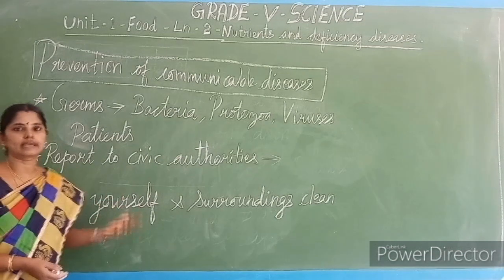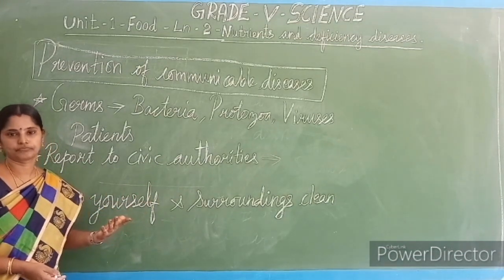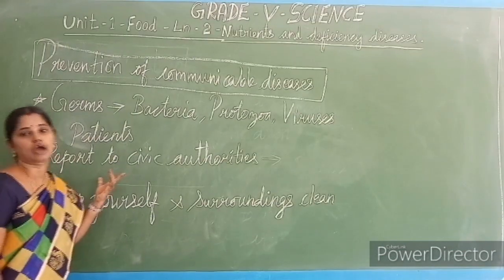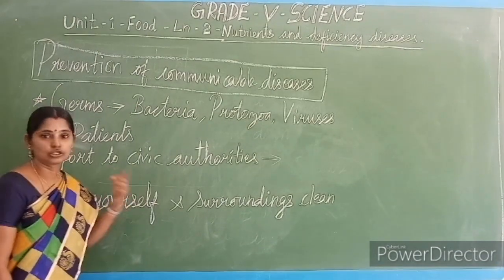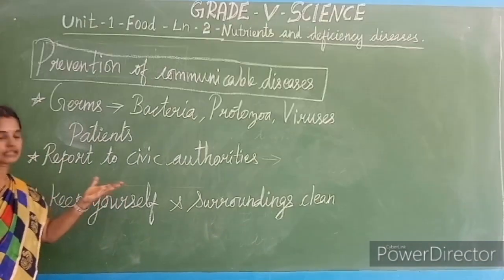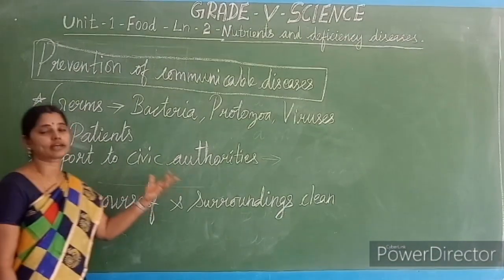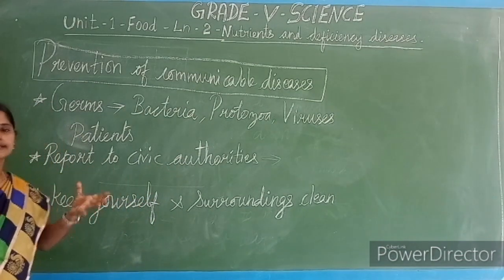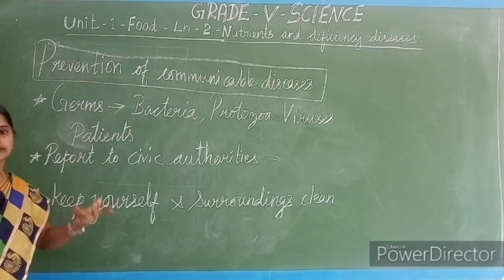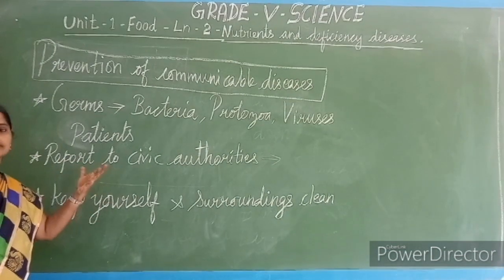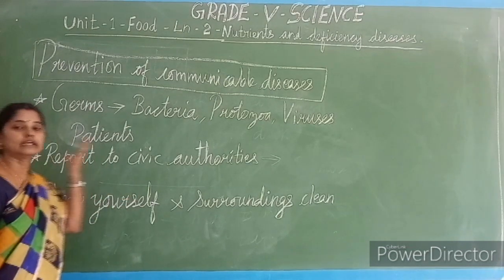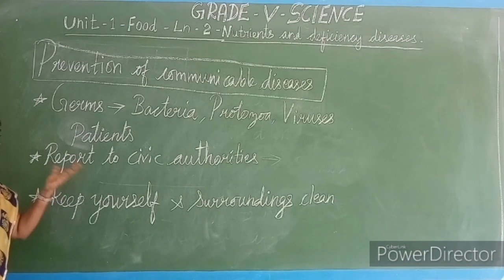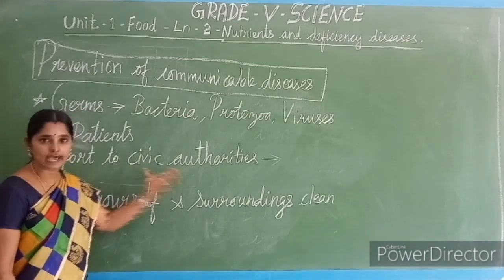If anybody is like that outside, and nobody is taking care of such patients, you have to report about them to the civic authorities, to the municipality. Reporting to the civic authorities means the government authorities. For example, in this place I saw a person who is simply sitting. It seems that he is affected by some communicable disease. You can inform the civic authorities. That's our duty.